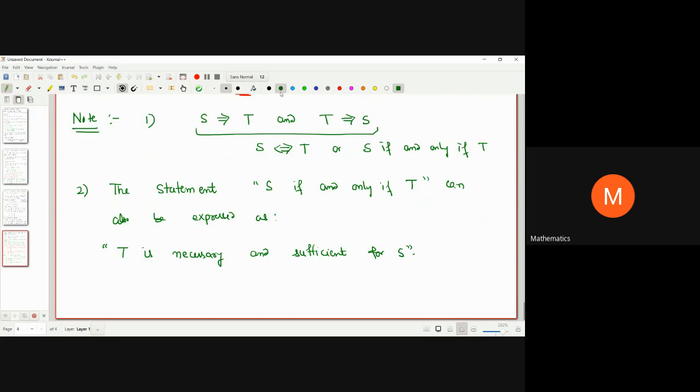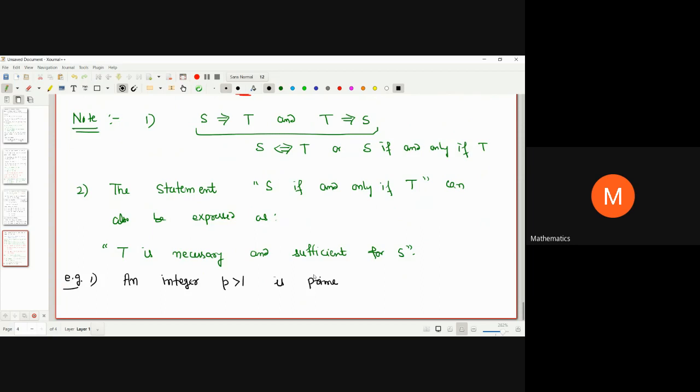Okay, so I'm writing one example of an if and only if statement. It is like this: a positive integer p strictly greater than 1 is prime if its only divisors are 1 and p.